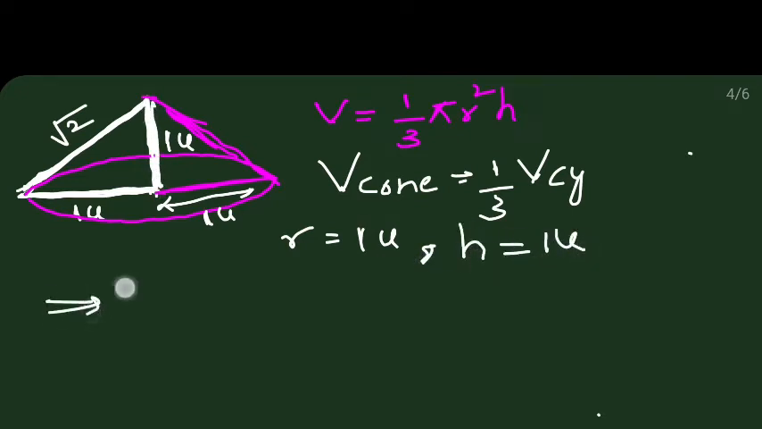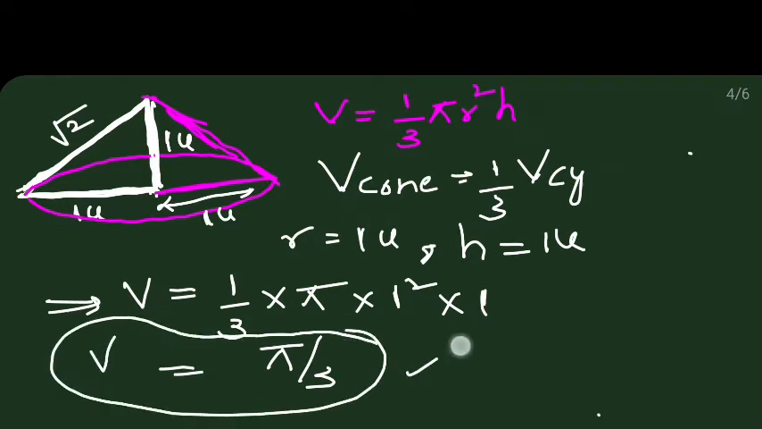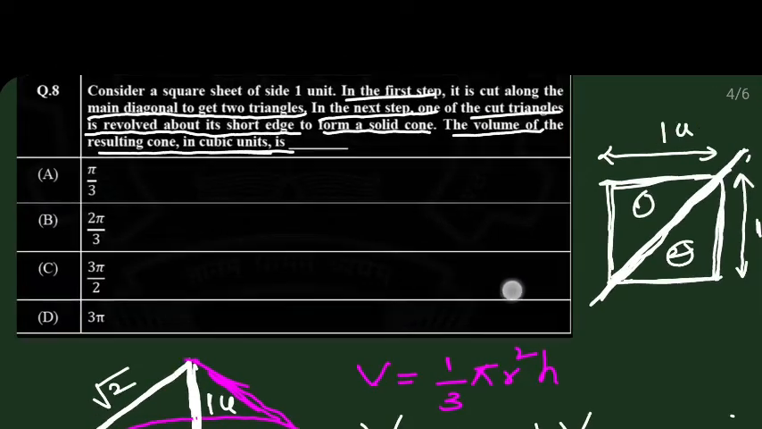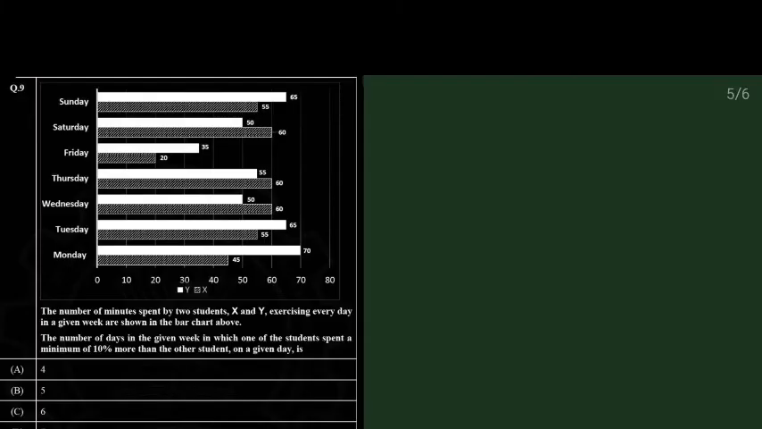So if you substitute here, volume is 1 by 3 into pi into r square, that is 1 square, h is equal to 1, that is pi by 3 is the volume of the cone. That is absolutely the right answer for this question. So option 1, that is option A, pi by 3, is the correct option for question number 8. So let's move to the next question.